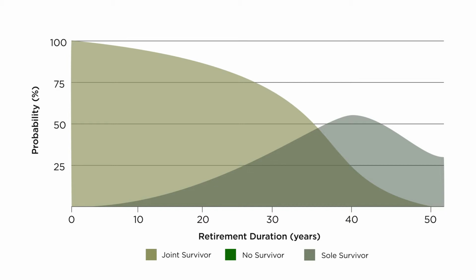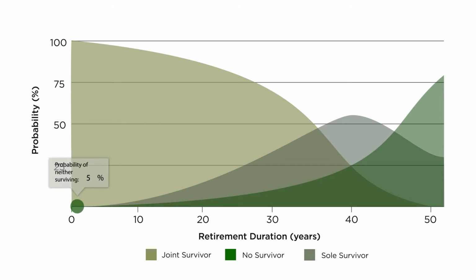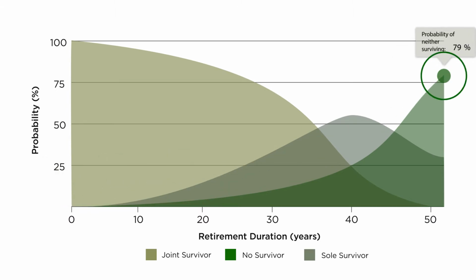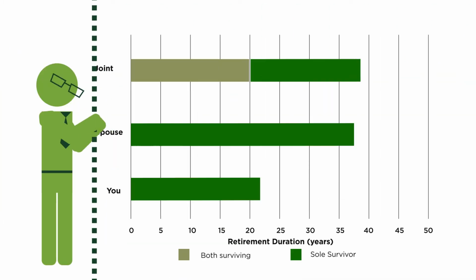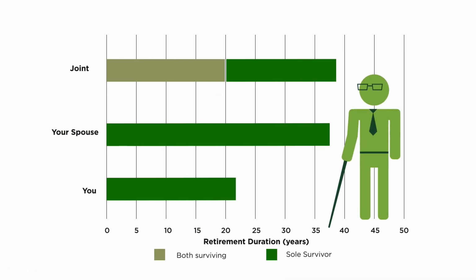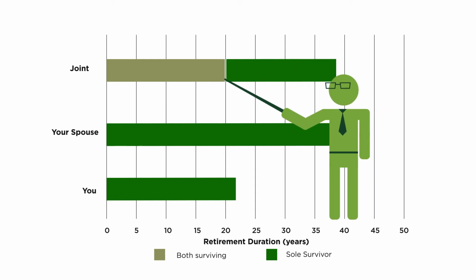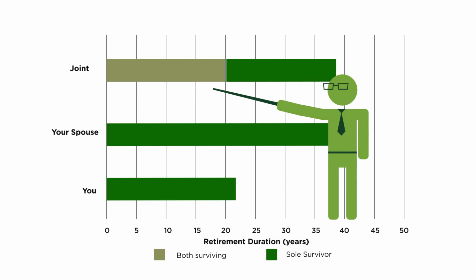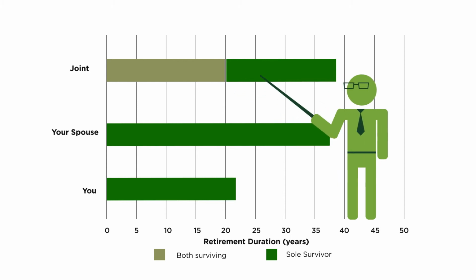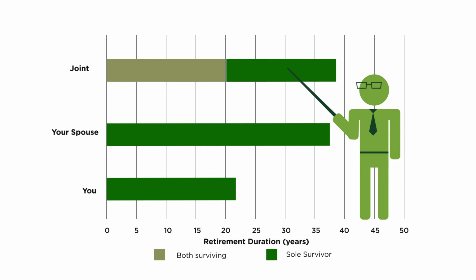The third curve is the opposite of the scenario in the first curve. As expected, the further we move into your retirement, the higher the probability neither you nor your spouse will survive. Okay, let's move on to the second chart. In the bottom 2 bars, we see the likely number of years your spouse and you will spend in retirement as individuals. The interesting bar is the top one. The left section of the bar shows the retirement years you will likely spend together as a married couple. The right section of the bar shows the likely number of years that one of you will outlive the other.